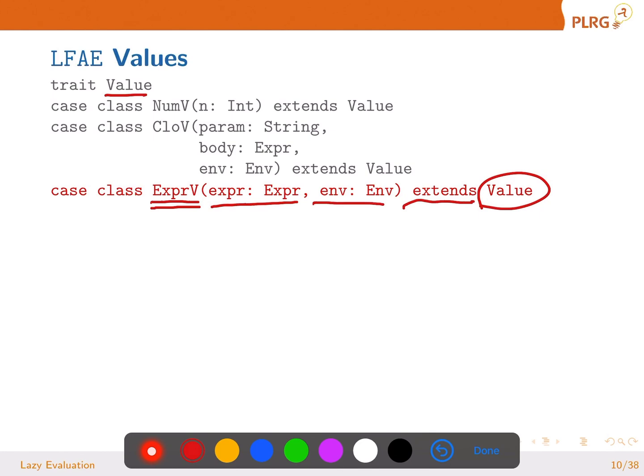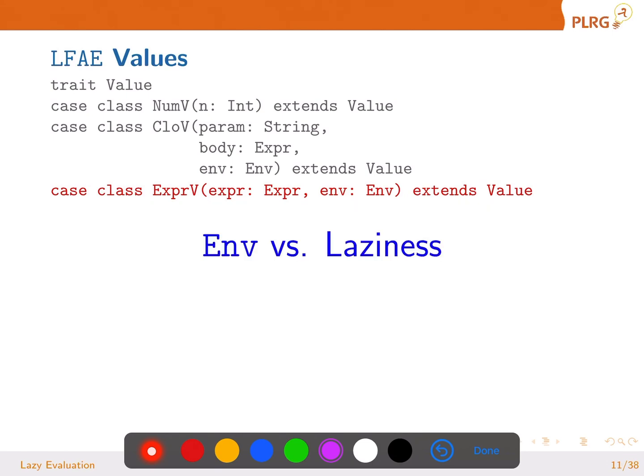Why do we need to capture the environment as well, not only the expression? What do you think? We are going to see that in a minute, but I will give you a hint. We are going to capture this expression at this point, and when we evaluate the function body, we may have a different environment. But we need to know the value of this argument expression at this point. That's why we are going to capture the environment. If you don't see that, don't worry, we are going to come back.